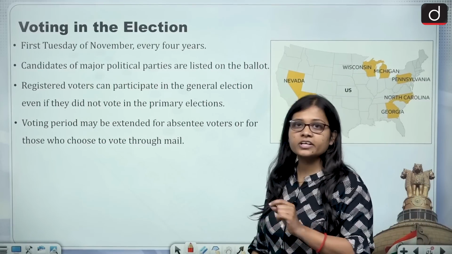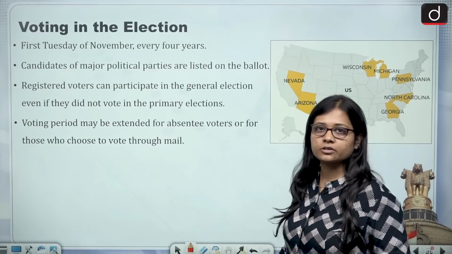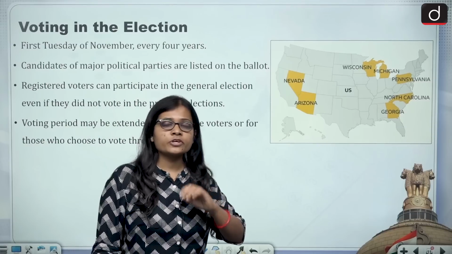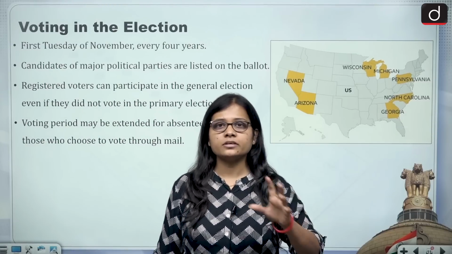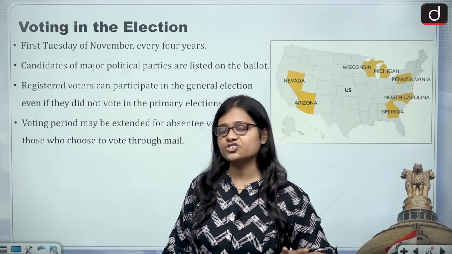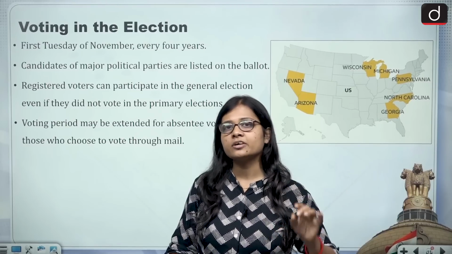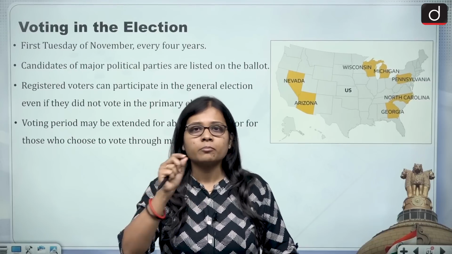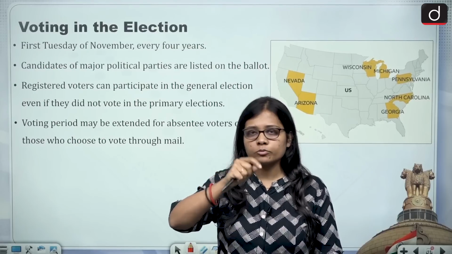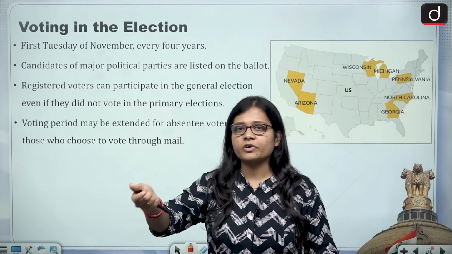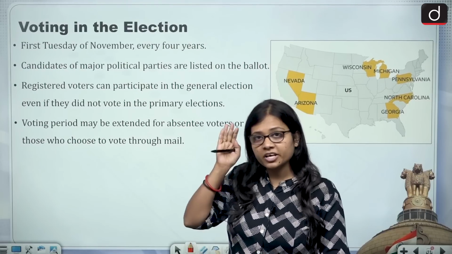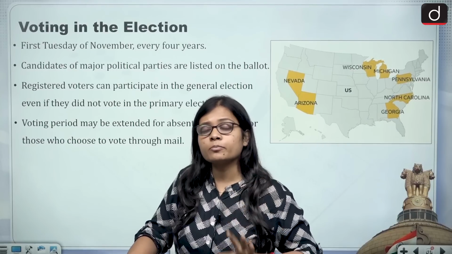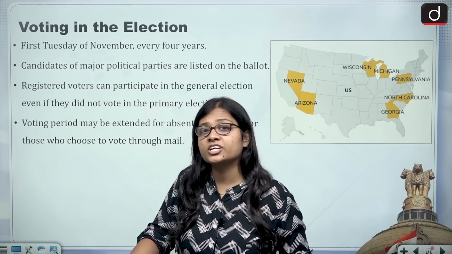Now how does voting take place in an election? In the United States of America, America has 50 states. Basically there are 7 states which are known as swing states, and for the other 43 states, you cannot say it is certain, but you can say they are almost certain that the votes are going in one direction or the other. But these 7 swing states play a very important role in deciding who will win the presidential election in America.